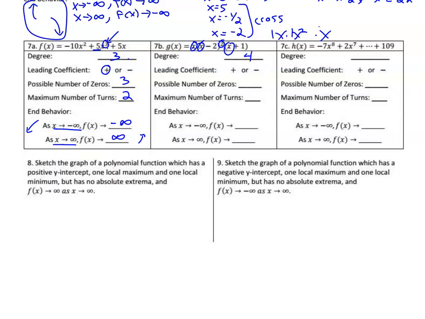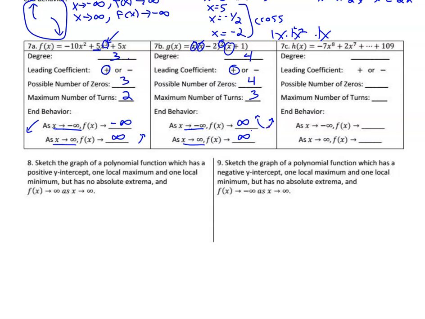1 times 1 squared times 1, this was also squared, would have still been positive 1. So since the degree is 4, the maximum number of zeros is 4. The maximum number of turns is 3. And it's an even degree with a positive leading coefficient, so that means up on the left and up on the right. So that means positive infinity as we go left. X is talking left and right, x going to the right, and this is positive, but the f of x are the y's. So f of x was going up on both ends, and that's all we need to do on number 7.